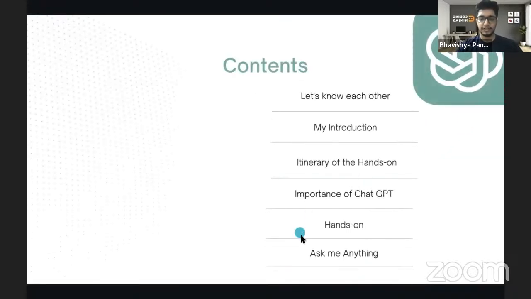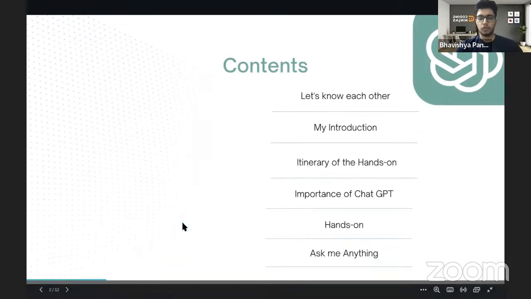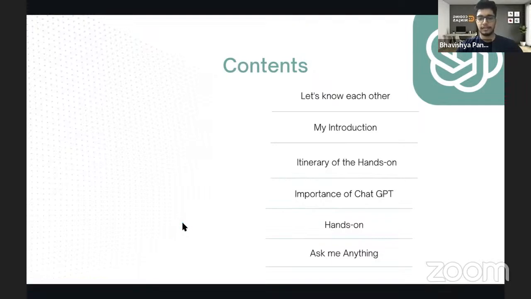First of all, it's a warm-up session. I would want to know where you guys are from, and then I'll introduce myself, and then the itinerary of this session, and then the importance of ChatGPT. Then the hands-on part would be there, where you'd be learning a lot of different things.